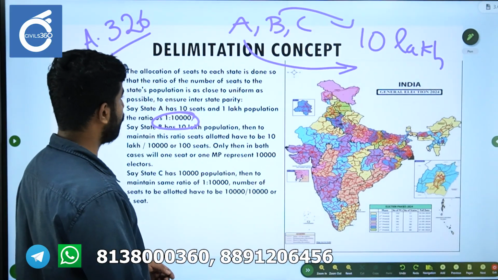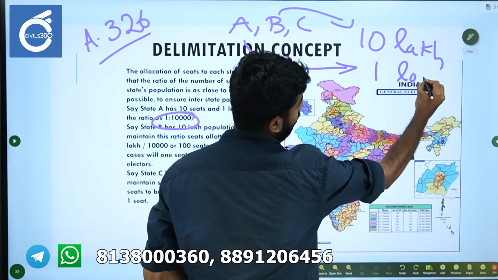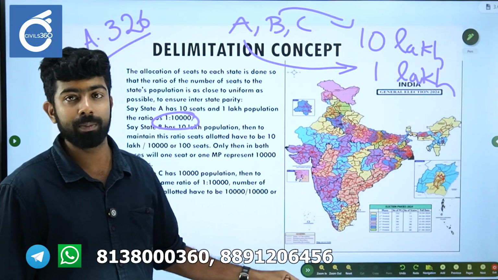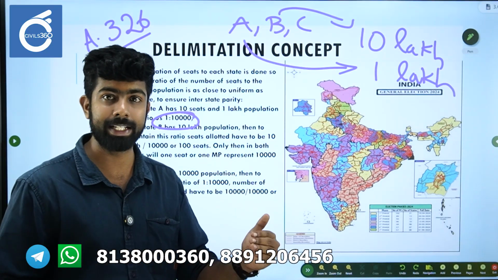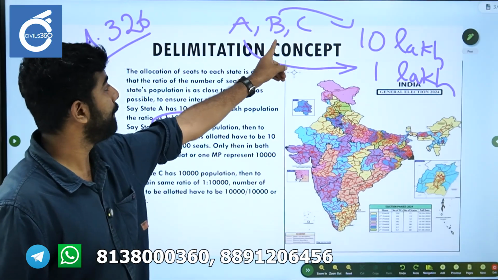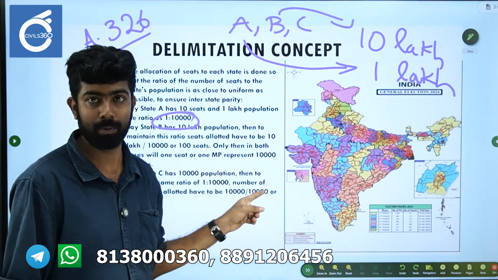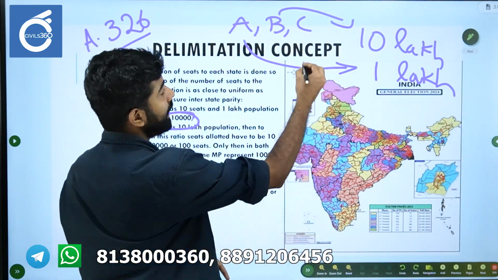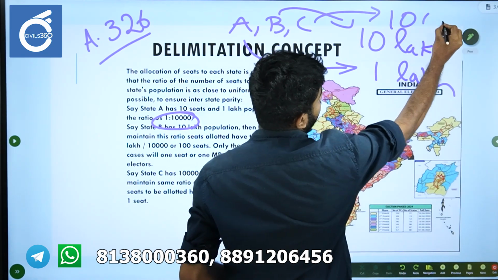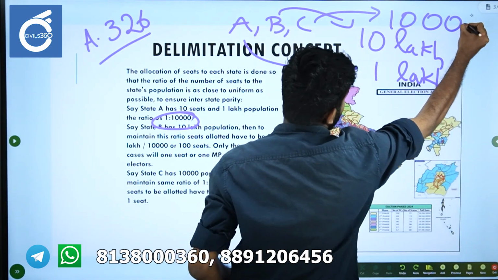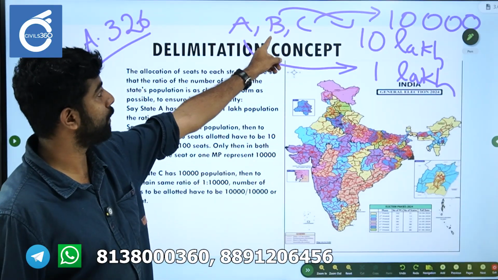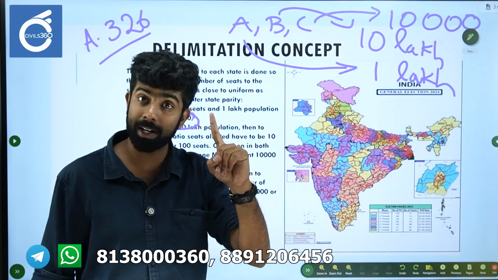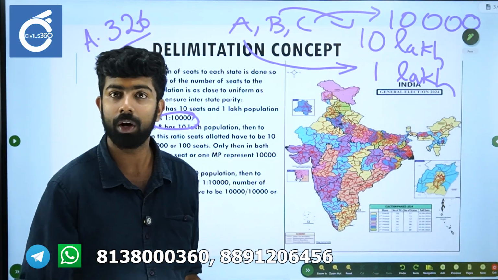A had a population of 1 lakh. Since B has a population of 10 lakh, if you observe the same ratio, one seat is going to represent 10,000 people, so B will get 100 seats. B has 100 seats, A has 10 seats, and C, say it has a population of 10,000. So A has 10 seats, B has 100 seats, and C will have 1 seat, right? Because the ratio is 1:10,000.